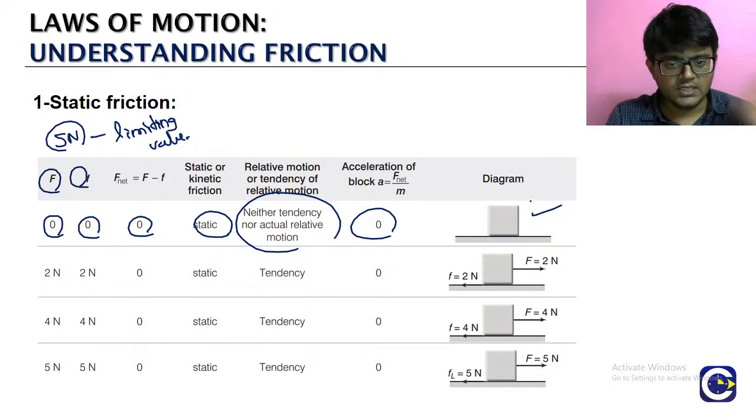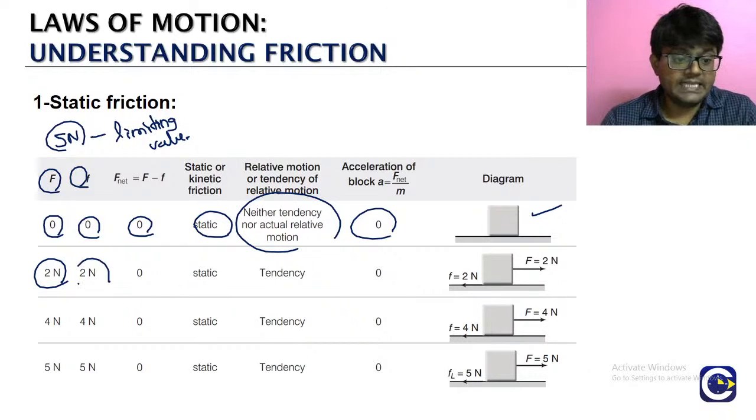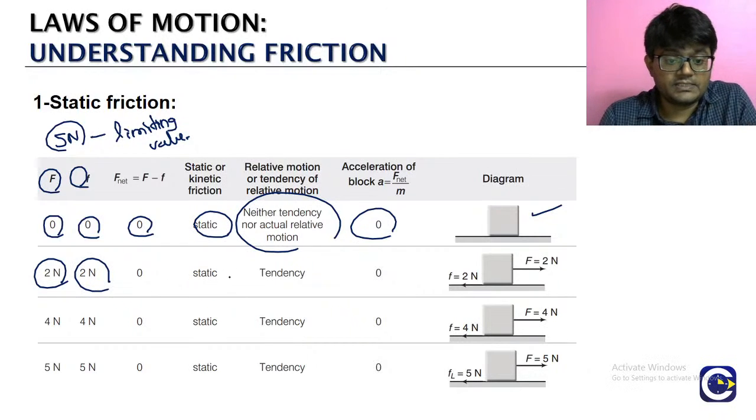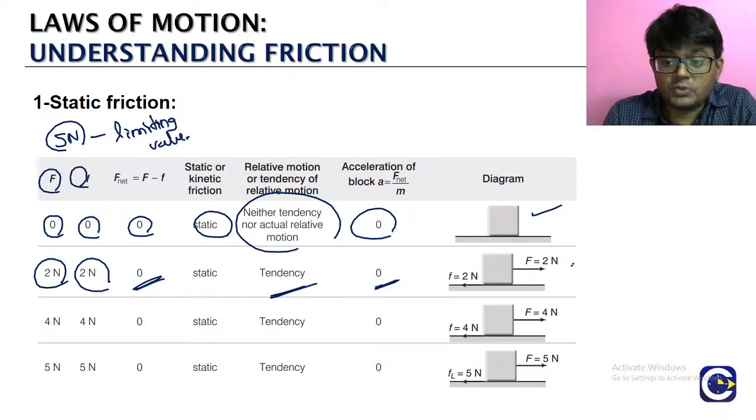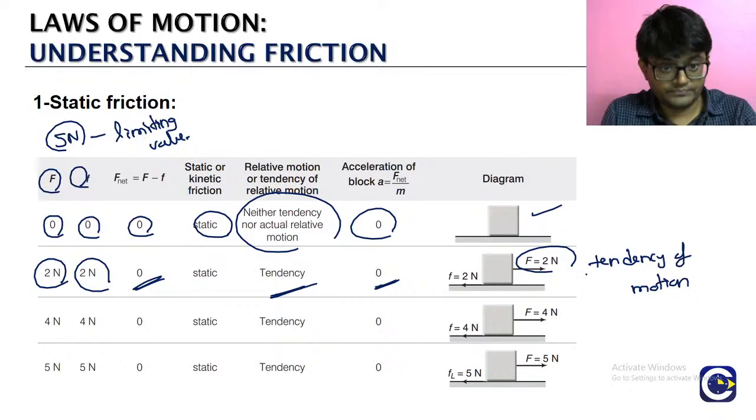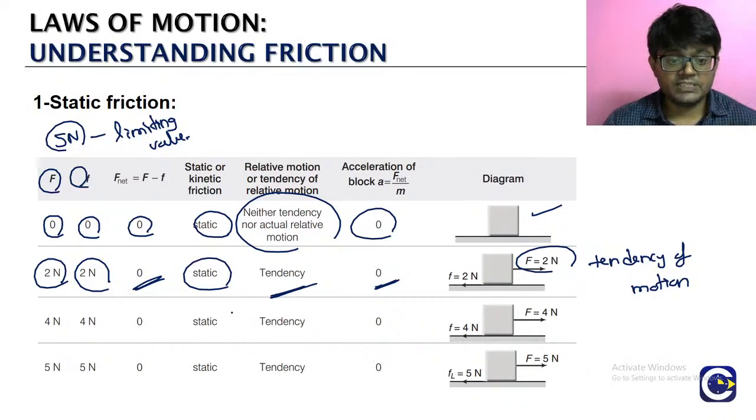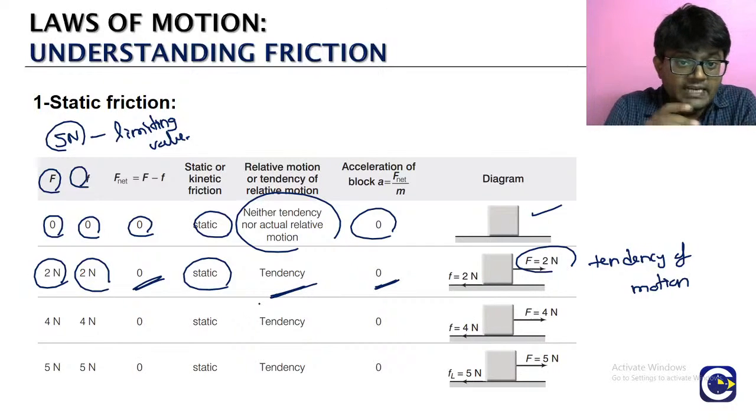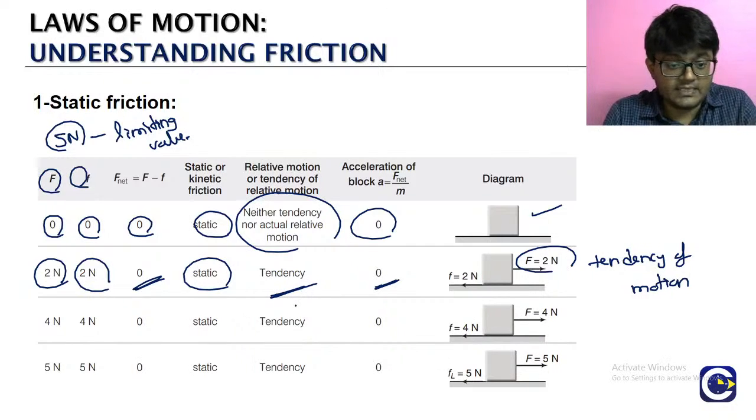applied force கிடையாது, friction கிடையாது. applied force நம்ம 2 newtons apply பண்ணி வெச்சுக்கோங்க. then friction force exactly balances 2 newtons. இதில் net force value 0, அதனால acceleration is also 0. இங்க என்ன தெரியுமா, there is a tendency of motion towards the right side. இந்த பக்கம் the tendency of motion will be always in the direction of the applied force. இந்த பக்கம் நம்ம applied force வச்சிருக்கோம், the tendency of motion will be in the same direction. இங்க what is the type of friction that is there? Static. ஏன்னா வெறும் tendency தான் இருக்கு, there is no relative motion that is coming in.